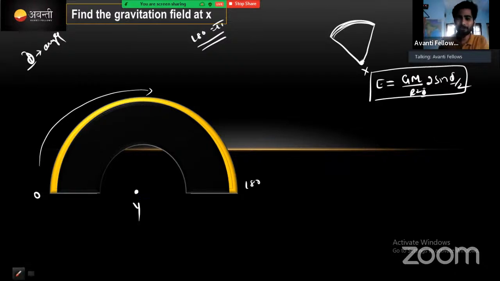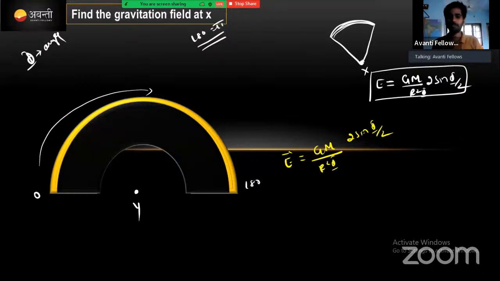Okay, if I want to calculate this one, use this formula. Simple, E is equal to GM divided by r square phi into 2 sin phi by 2. Take it out or else remember it. Okay, what is the value of phi? Pi, 180 degrees. Write here, the E value will be equal to GM divided by r square pi into 2 sin pi by 2.